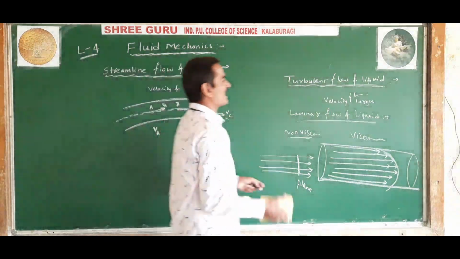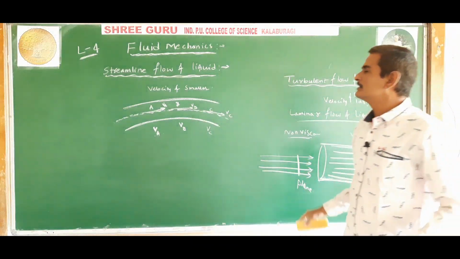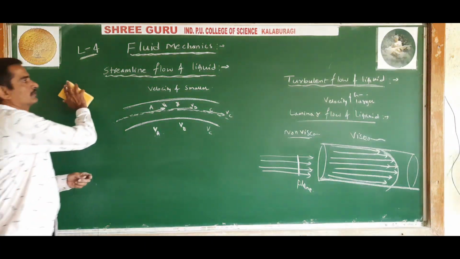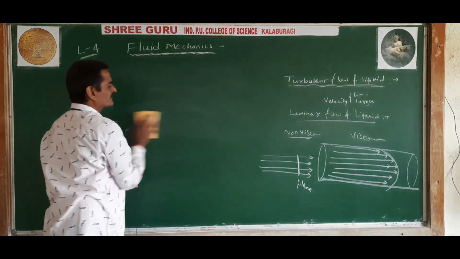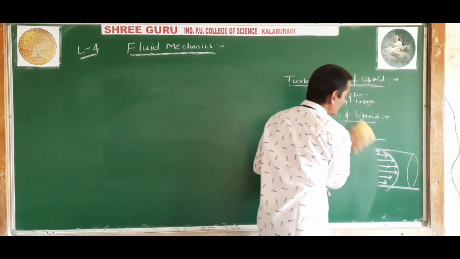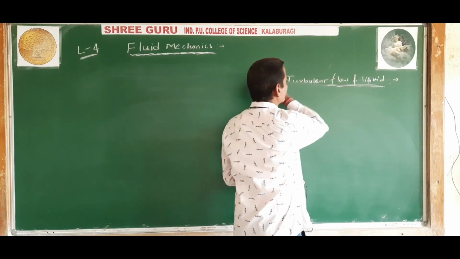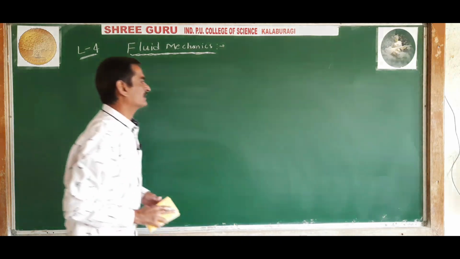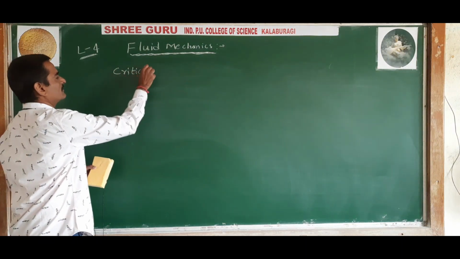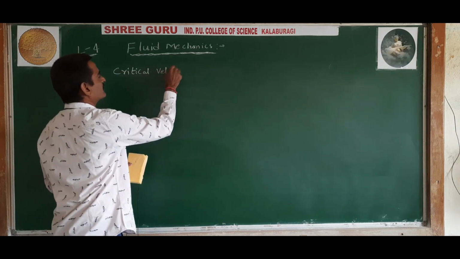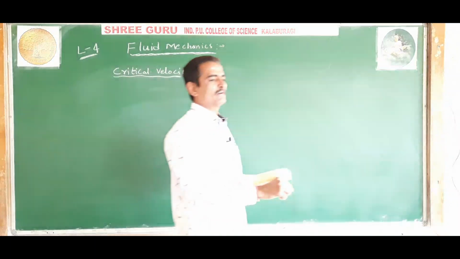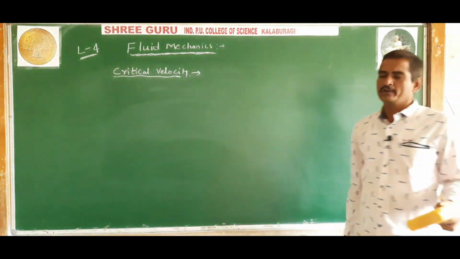So this is called laminar flow, turbulent flow and streamline flow. These are the different types of liquid flows. Now these liquid flows can also be understood by understanding the velocities of the liquid flow. That is, we will define a quantity called critical velocity, the critical velocity of a liquid or fluid.